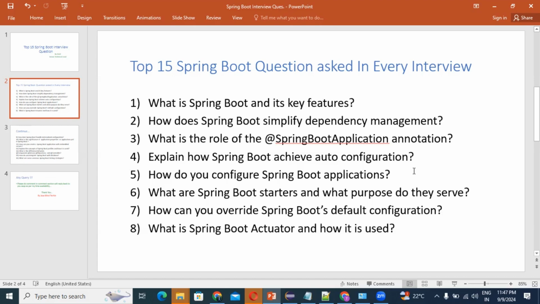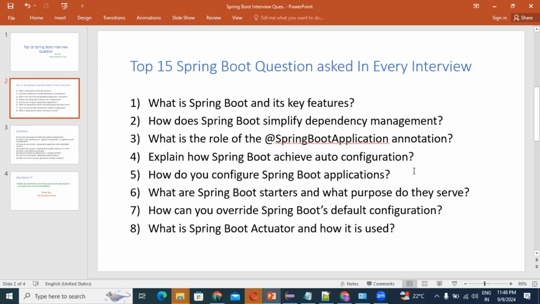Question number 6. What are Spring Boot starters and what purpose do they serve? Already I have explained in question number 2, right? So what are the Spring Boot starters? We have different types of Spring Boot starters. First, Spring Boot starter web. Spring Boot starter JPA for the persistence layer.